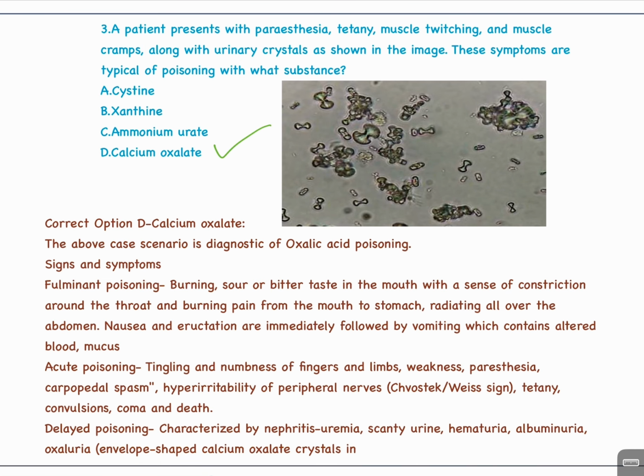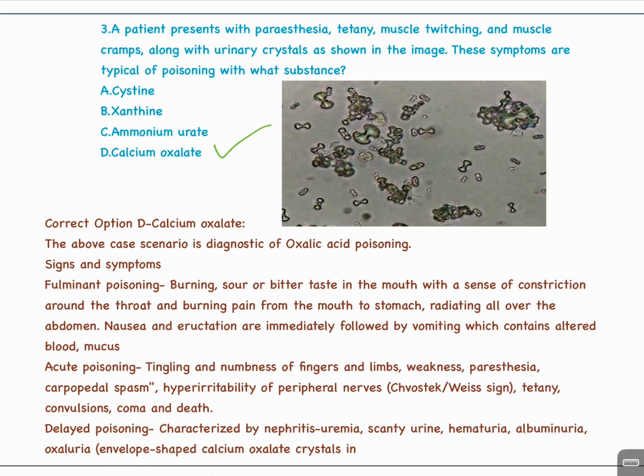The above scenario is diagnostic of oxalic acid poisoning. Signs and symptoms: fulminant poisoning, burning, sore or bitter taste in the mouth with the signs of constriction around the throat and burning pain from the mouth to stomach, radiating all over the abdomen. Nausea and